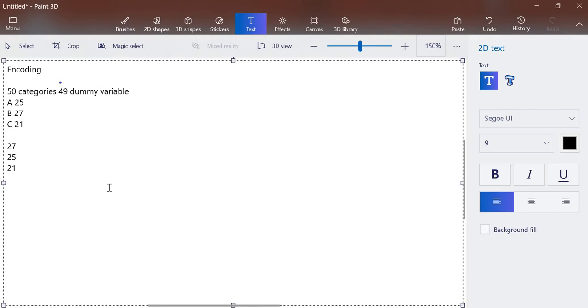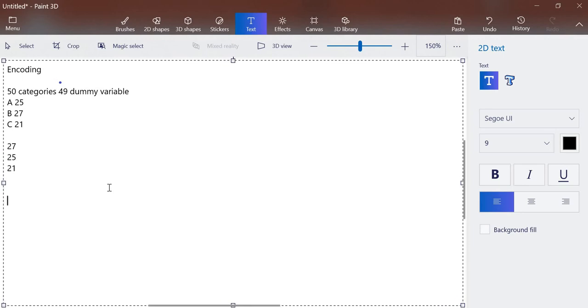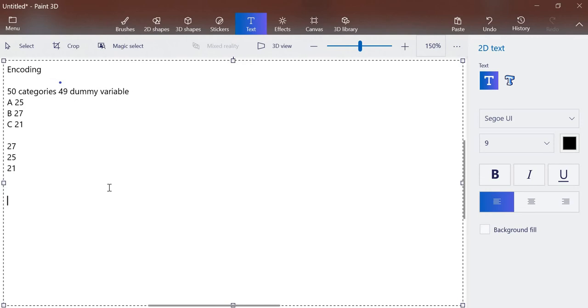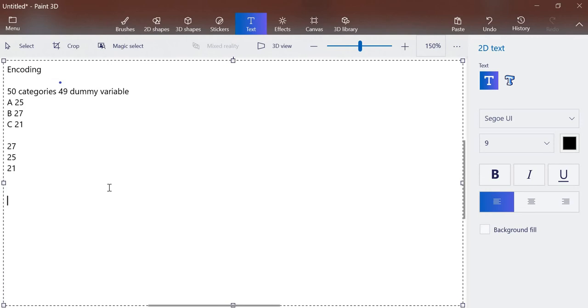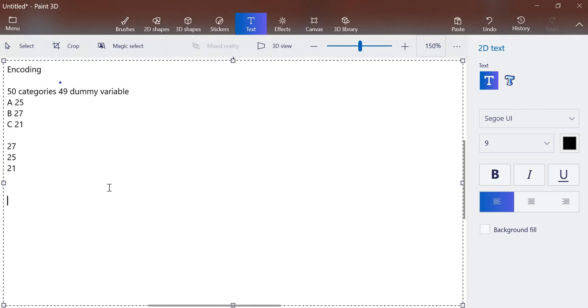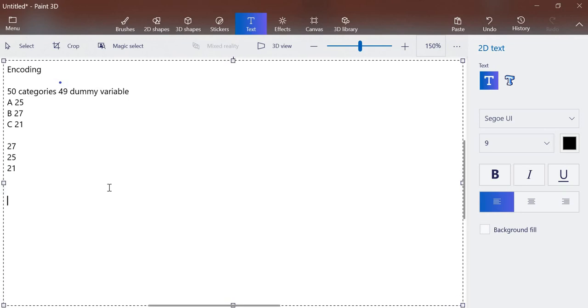Now let's discuss another important topic of ordinal encoding called target guided ordinal encoding. For this, we will take the occurrence of specific categorical data with the output. Let's say we have a few independent variables and one dependent variable.